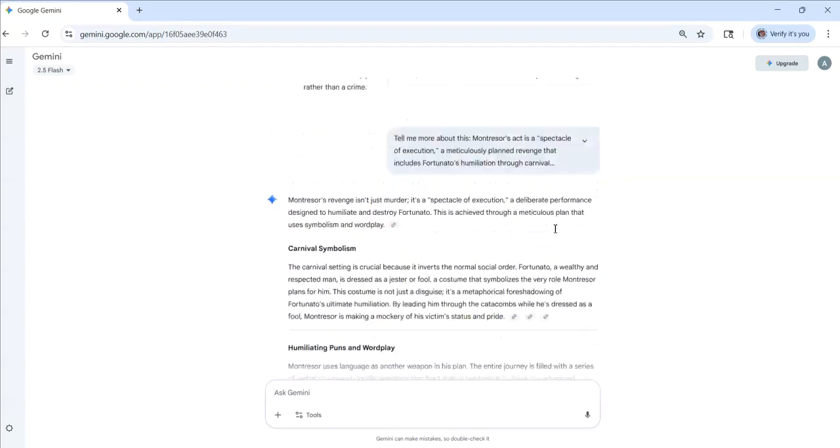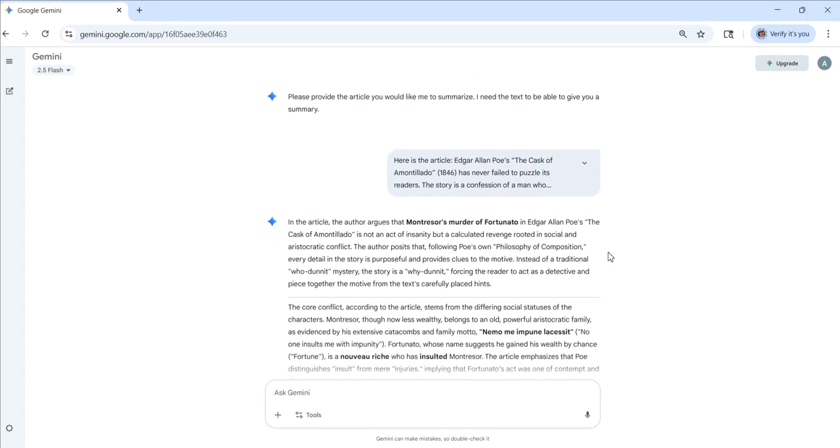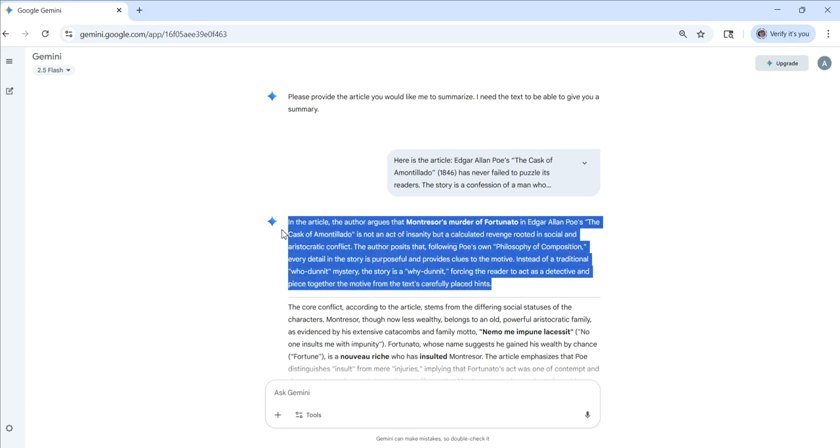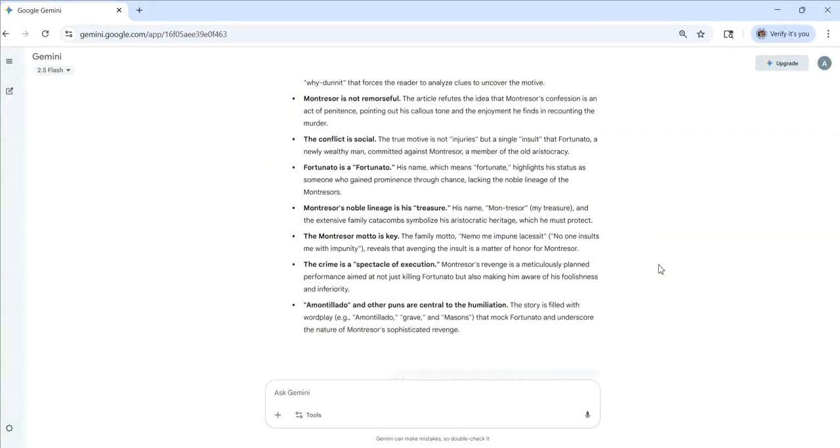This is not meant as a tool to help you cheat, okay? Here's what I don't want. I do not want you to take these paragraphs, copy them and paste them into your writing. That's not what this is for. What this is for is to help you better understand what it is that you read, okay?